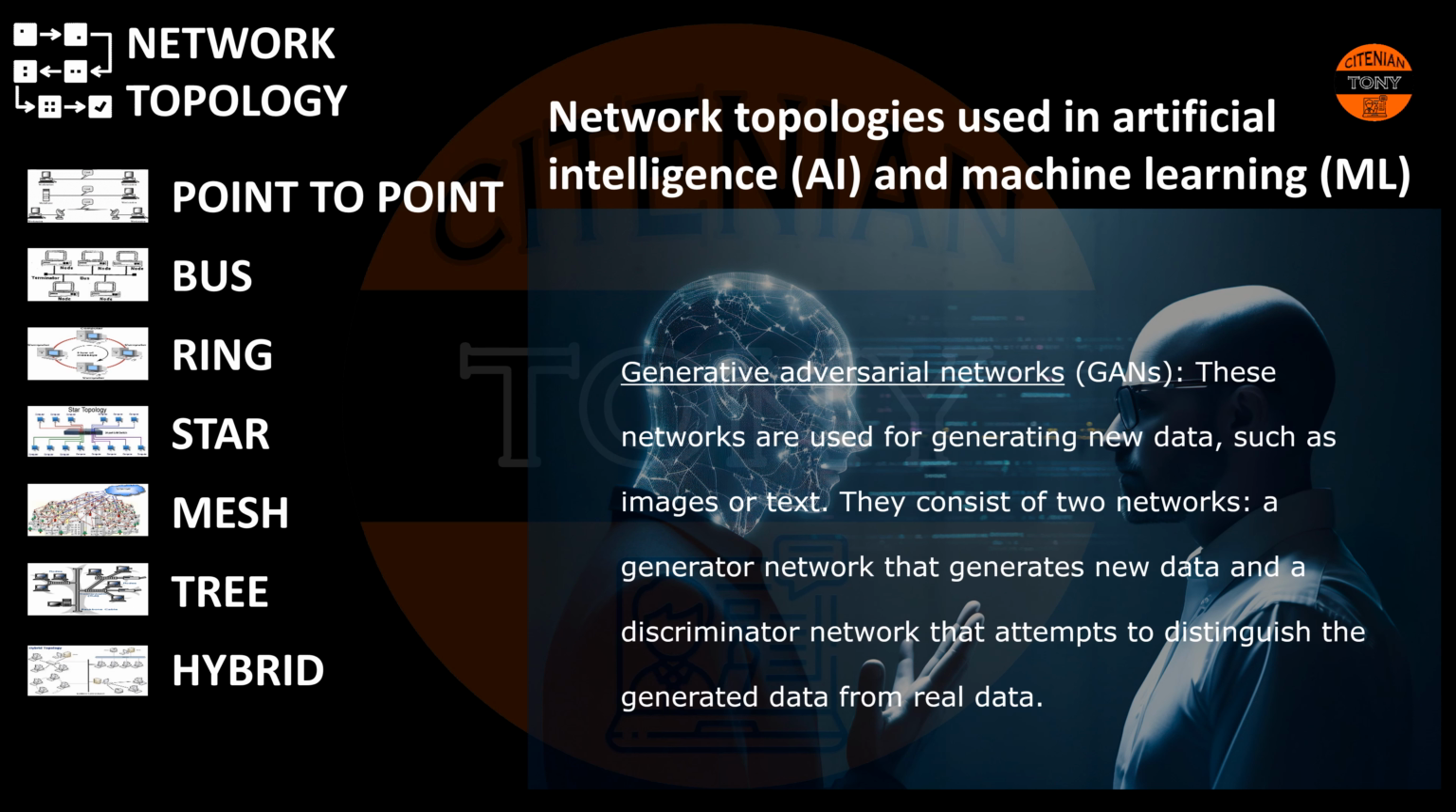Generative adversarial networks, or GANs. These networks are used for generating new data such as images or text. They consist of two networks, a generator network that generates new data and a discriminator network that attempts to distinguish the generated data from real data.